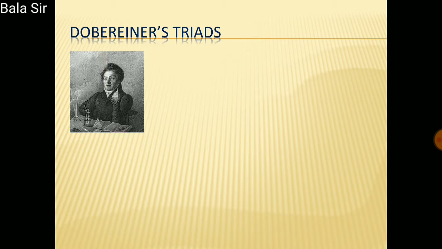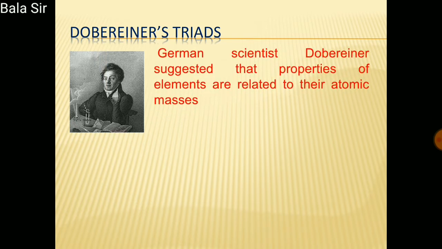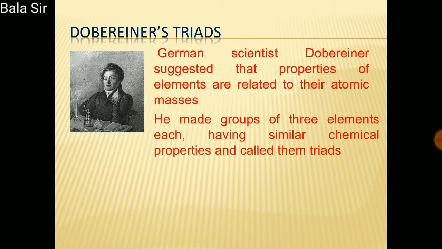In the year 1817, a German scientist, Dobereiner, suggested that the properties of elements are related to their atomic masses. He made a group of 3 elements, each having similar chemical properties, and called them a triad.